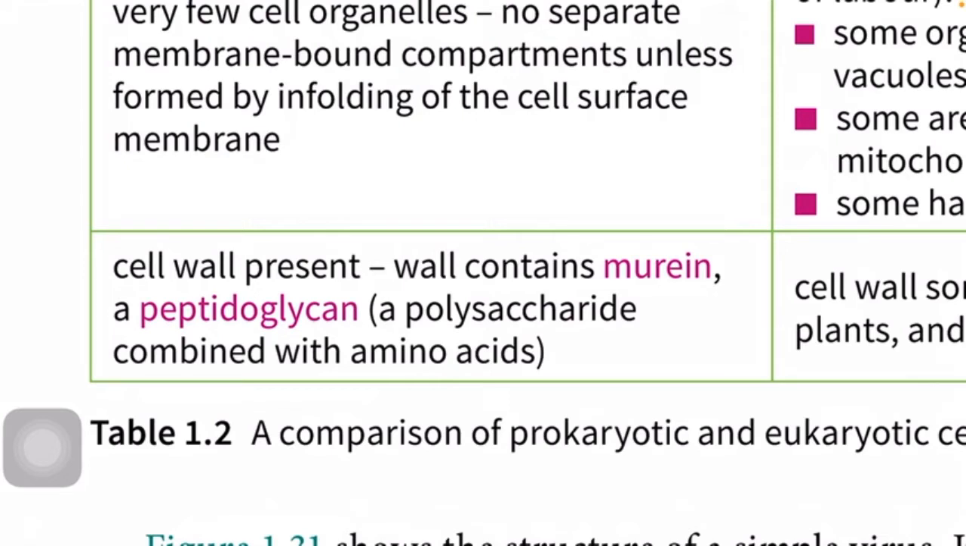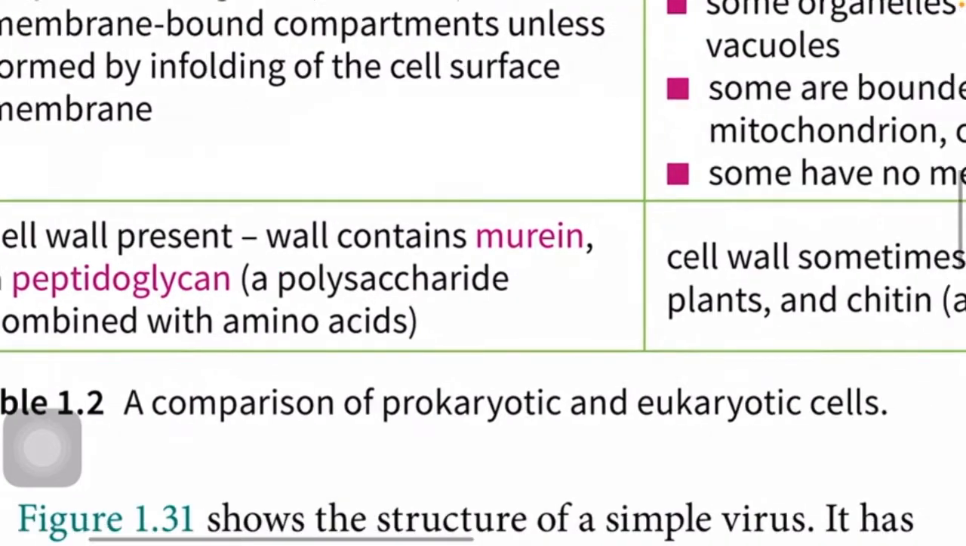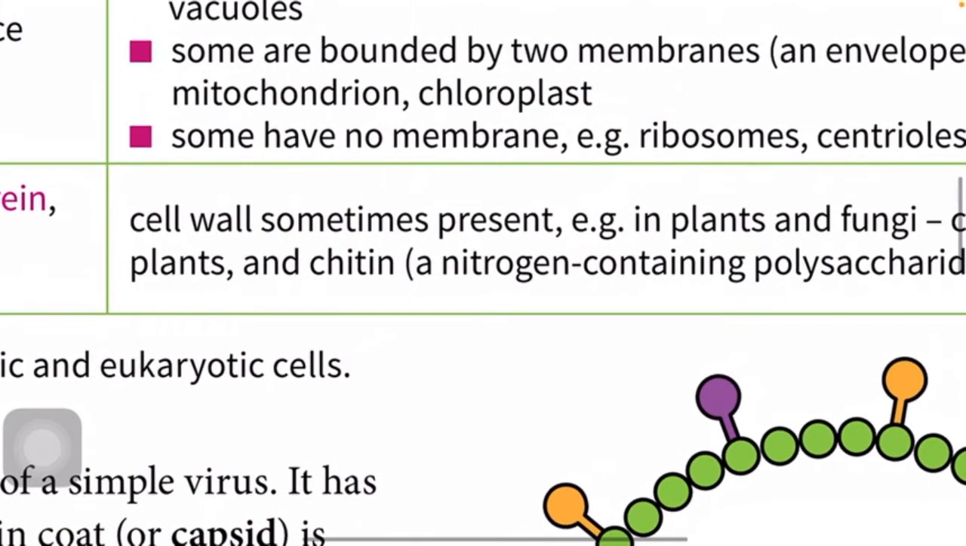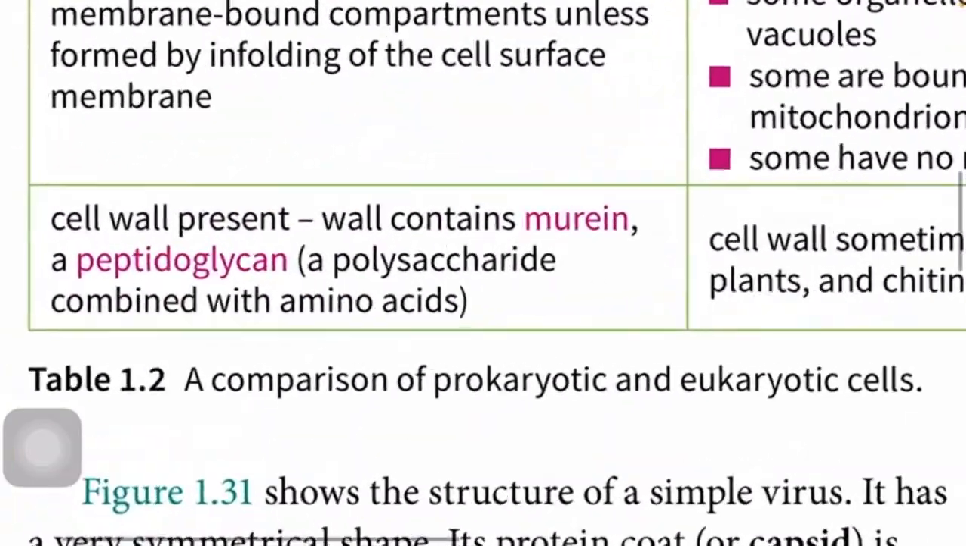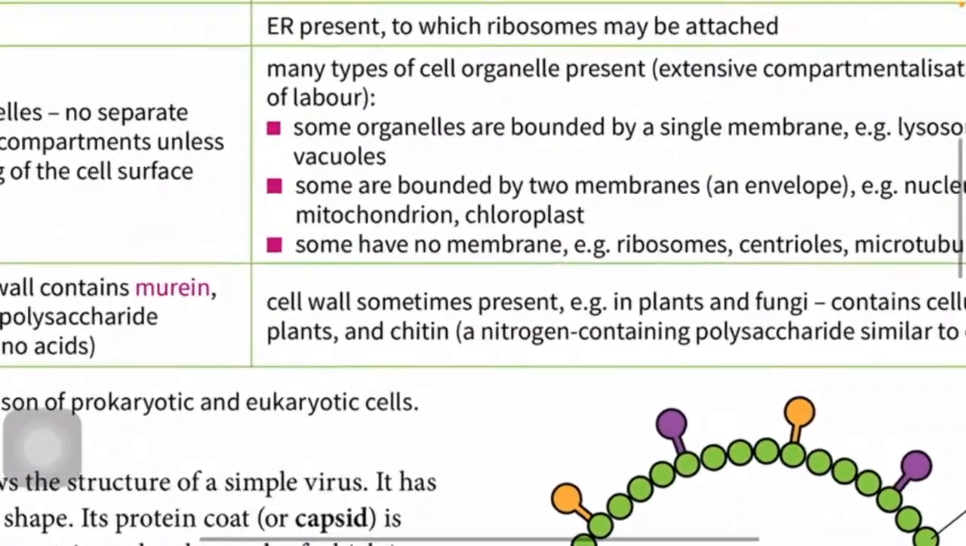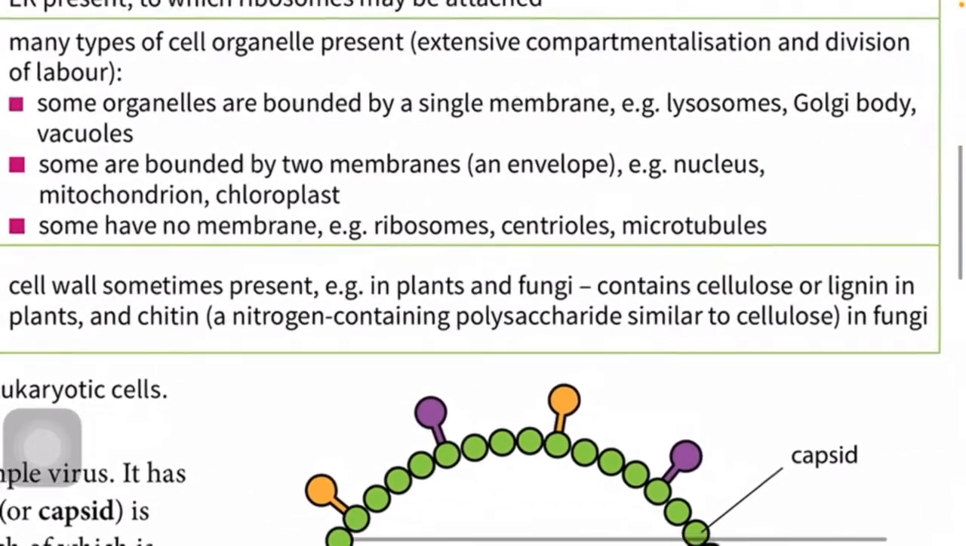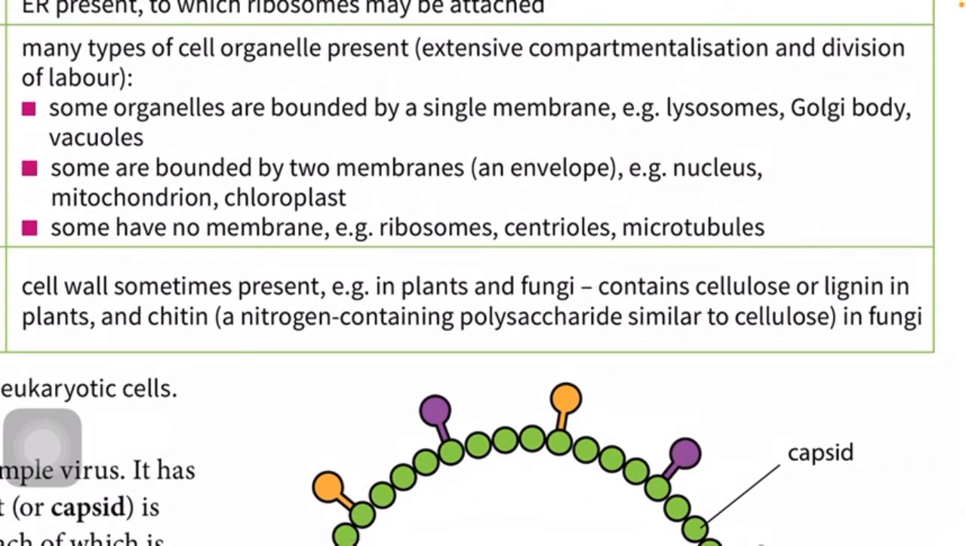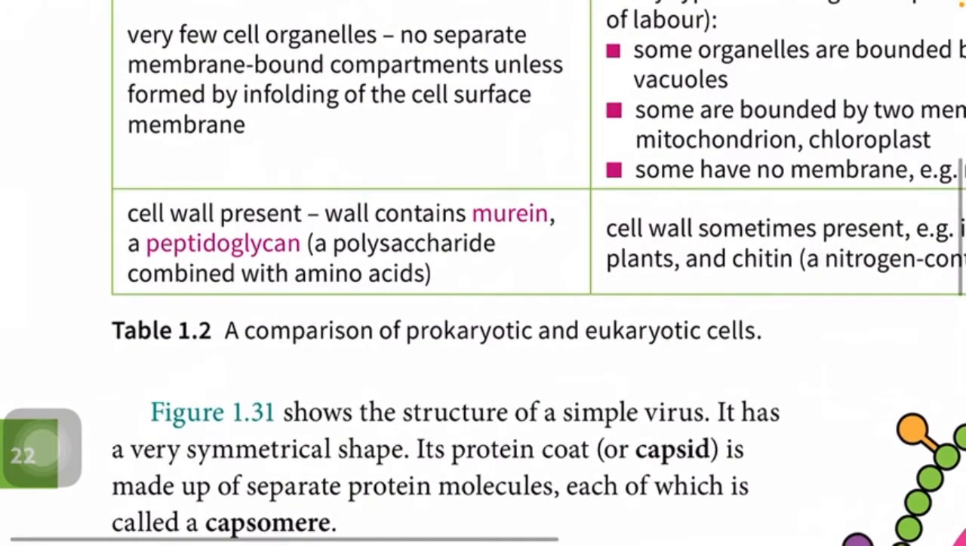A peptidoglycan is a polysaccharide combined with amino acids. We will learn this in the next chapter on macromolecules. Okay, so a cell wall is sometimes present, like plants contain a cell wall, but animals don't. But both are eukaryotic because both possess a true nucleus containing a nuclear envelope, nucleoplasm, and the DNA inside the nucleus. The DNA is associated with histone proteins. But a cell wall is always present in prokaryotic cells. For example, plants and fungi contain cellulose or lignin in plants and chitin in fungi. Okay, that's also a different look.